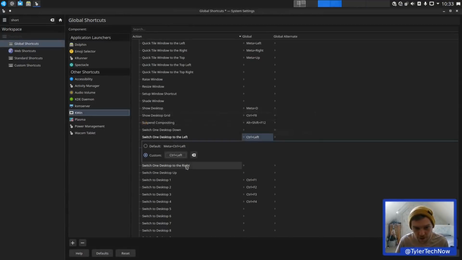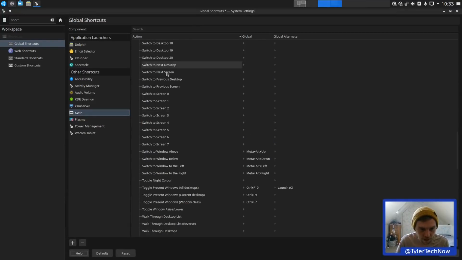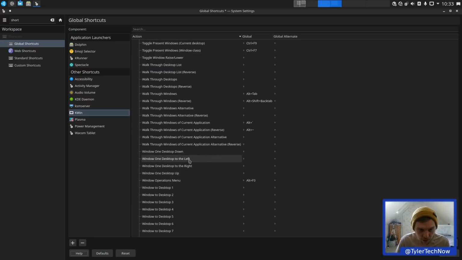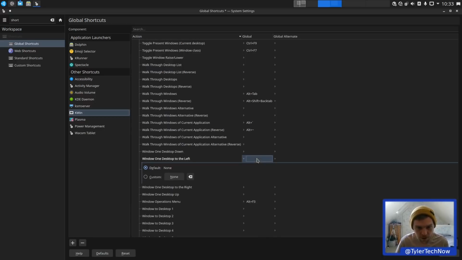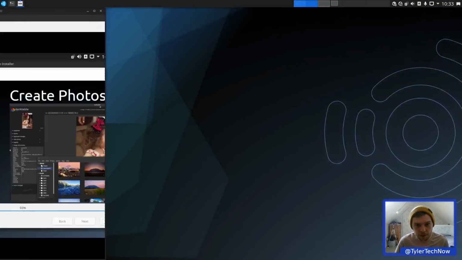Yes, I will reassign, and I will do the same for this one. And then we just want move window to the next desktop. Move window one desktop to the left. Control Alt, we need to select this one here. And then we'll do the same for right. Done. So now we should be able to just go boom, boom, brilliant.